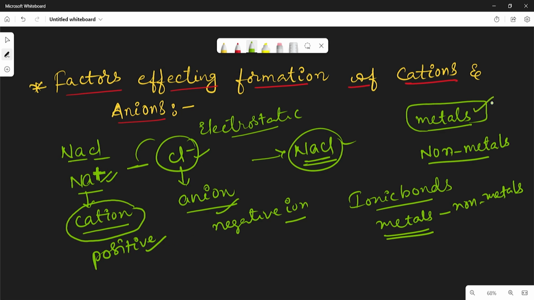Generally all metals have a tendency to become cations, which means positive ions. For example, magnesium plus 2, aluminum plus 3. All these are metals only because they try to lose electrons and become positive ions. So this character is called metallic character.